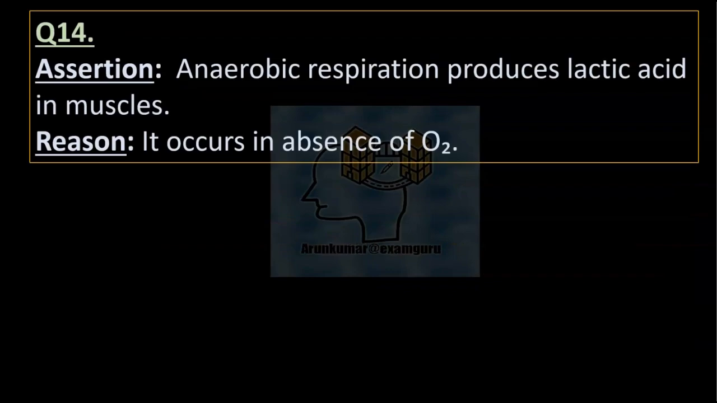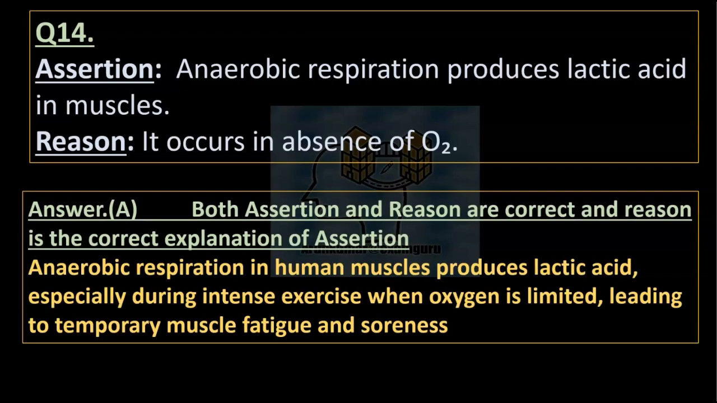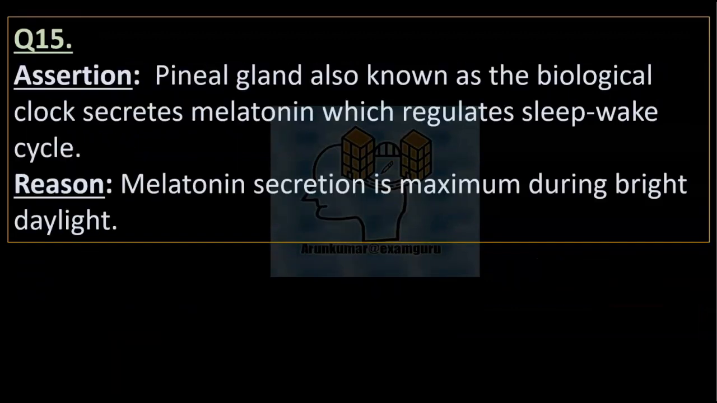Question 14. Assertion: Anaerobic respiration produces lactic acid in muscles. Reason: It occurs in absence of oxygen. Right answer option A. Both assertion and reason are correct, and reason is the correct explanation of assertion. Anaerobic respiration in human muscles produces lactic acid, especially during intense exercise when oxygen is limited, leading to temporary muscle fatigue and soreness.